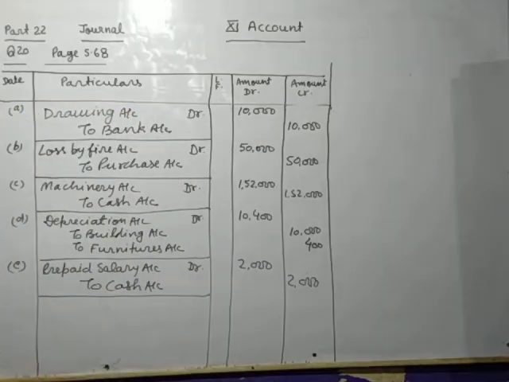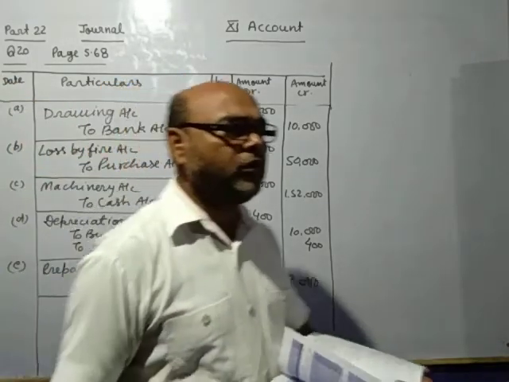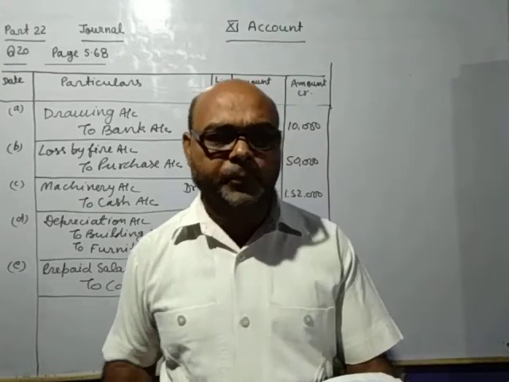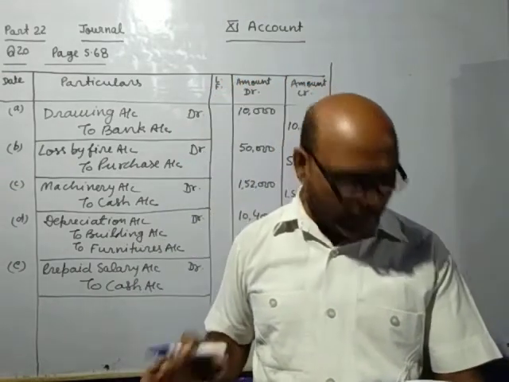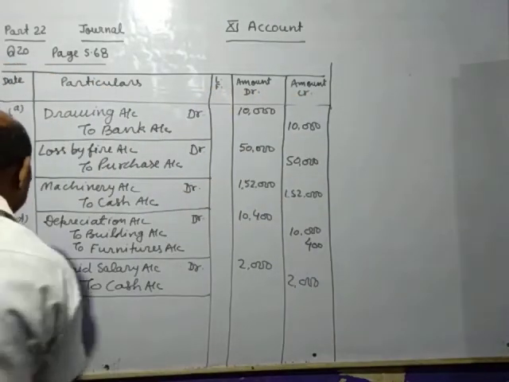Next, Mr. X who owed us 20,000 becomes insolvent and nothing is received from his estate. Now you have not received any amount from him, so all the amount will be considered as bad debts. So bad debts account debit to him 20,000.